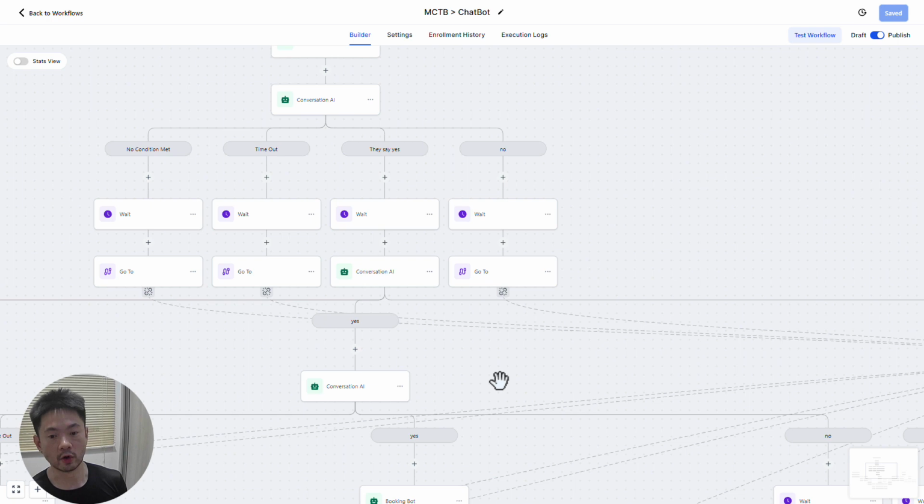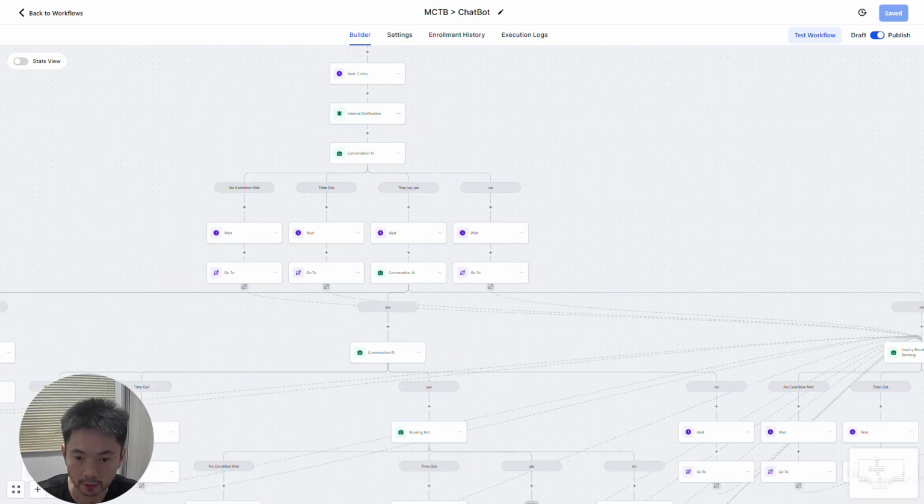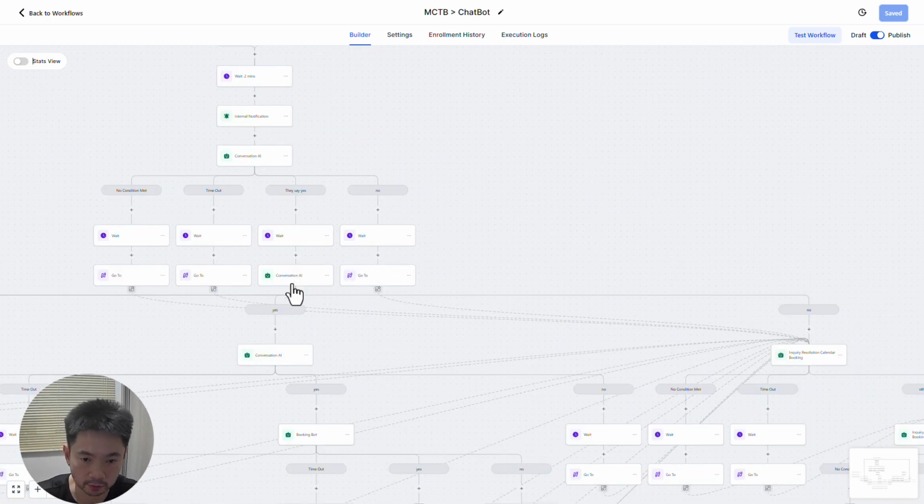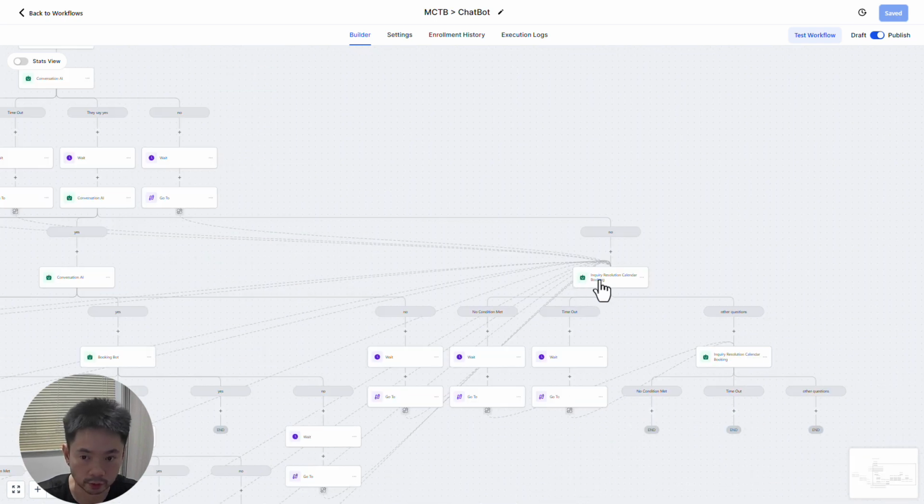So what if they say no? All right, let me zoom out a bit. Anytime they say no, say this is the first question that we ask. If they did say no, we'll go to an inquiry calendar where they can ask questions. This inquiry calendar is where someone will put in their phone number and also book, and you will tell them, okay, this is where I will get on the phone and give you a call.